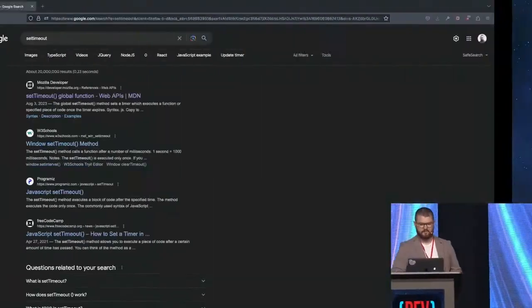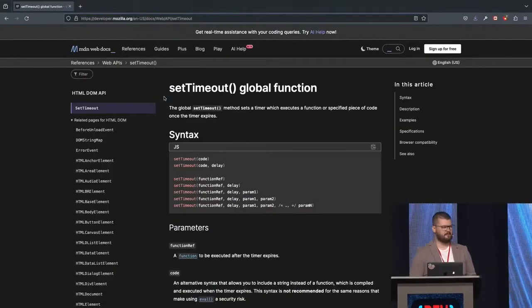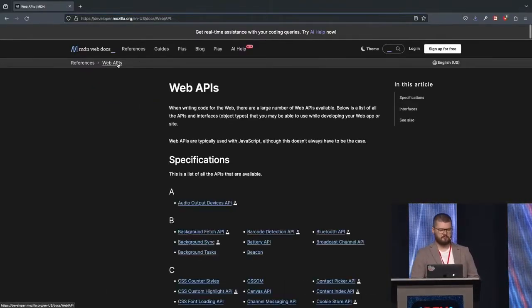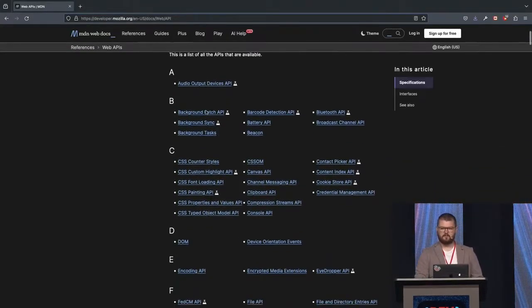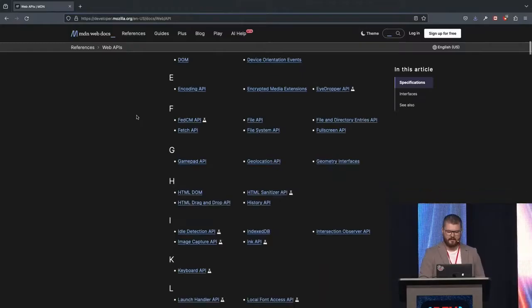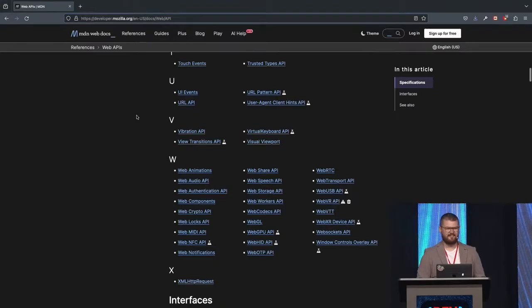But the question is, where does the setTimeout wait? And if we Google that a bit, we can see that the first result is this. If we click on that, we see the documentation for the setTimeout, and there is something called Web APIs. If we read that, we can see that that is just something that is provided by our runtime environment, which is the browser, and there is a huge list of these kinds of functionalities that are provided by our browsers right out of the box. And if we look a bit, there are a lot of these APIs.